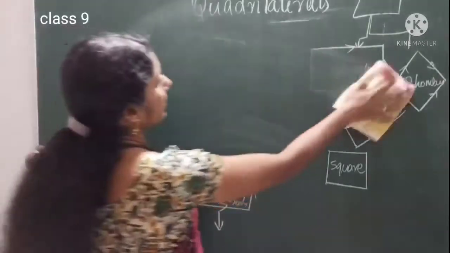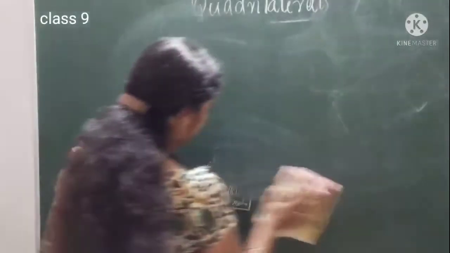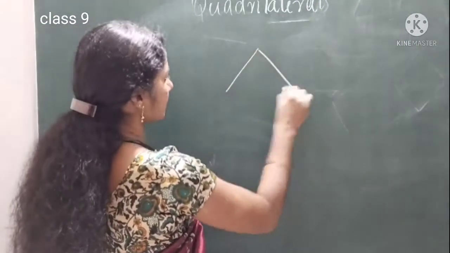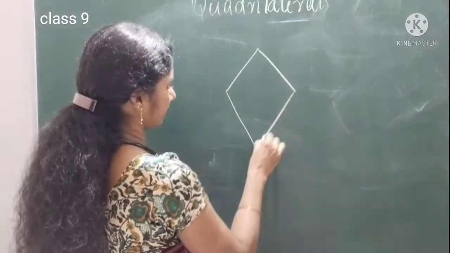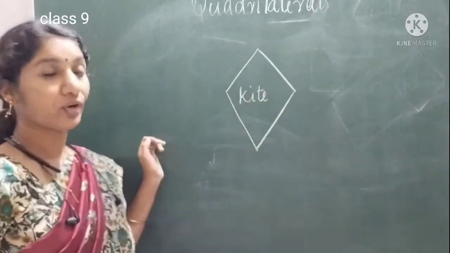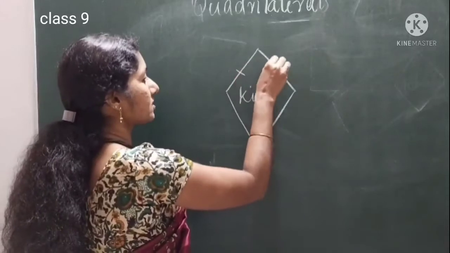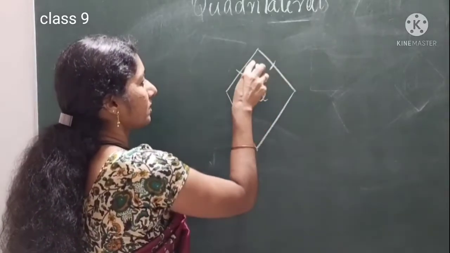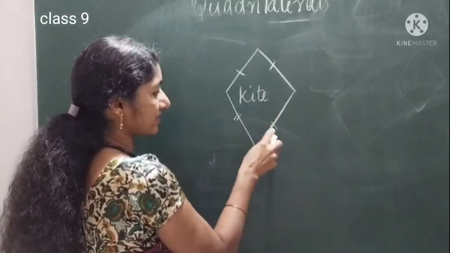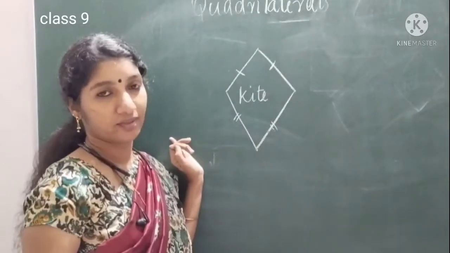Among the quadrilaterals, another one is the kite. For a kite, this pair of adjacent sides and this pair of adjacent sides will be equal.